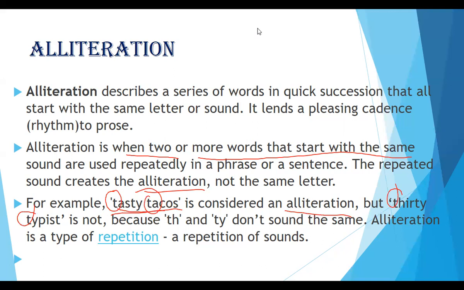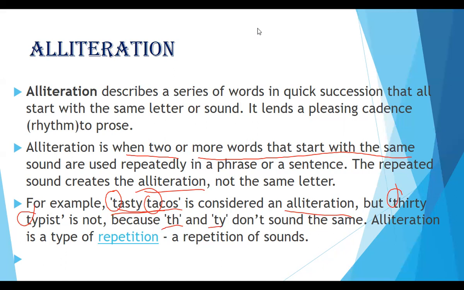So in a prose part or in a poetry part, if in the same line two different words start with the same sound, then such words and sentences are known as alliteration. "Thirty typist" is not an alliteration because though the letters are the same, the sounds are different. Th and t don't sound the same.